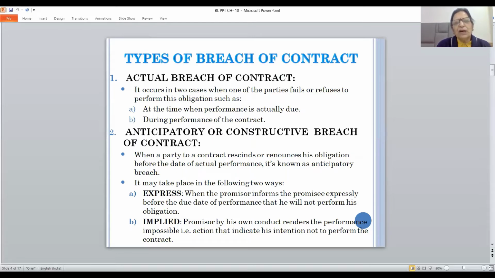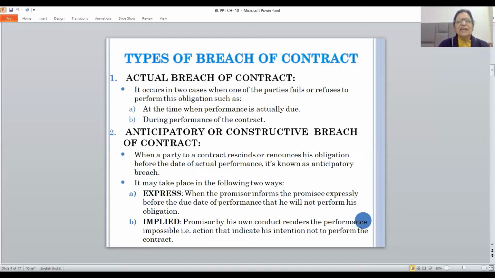Now, it can also occur during performance of the contract. Say A has to deliver 10 computers to B. Out of 10, he has delivered 4 computers and the remaining computers he has not delivered. Then also there is a breach of contract on the part of A during performance of the contract.